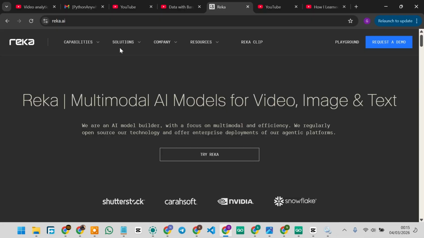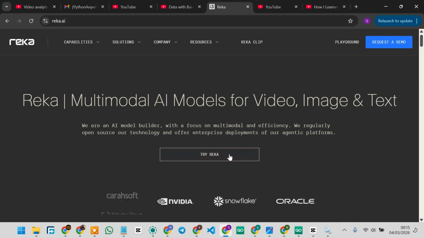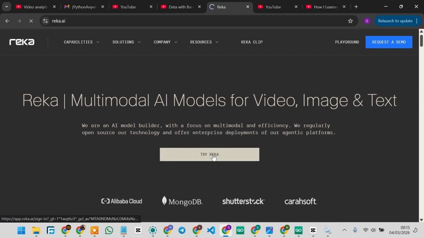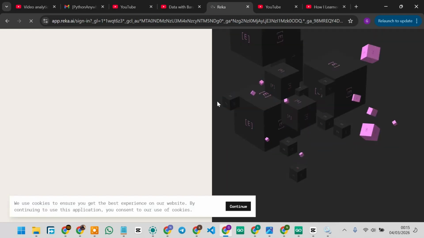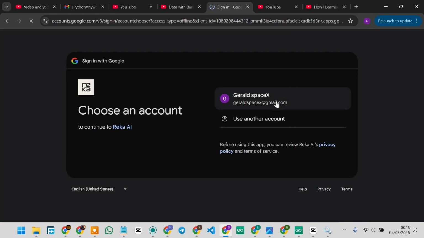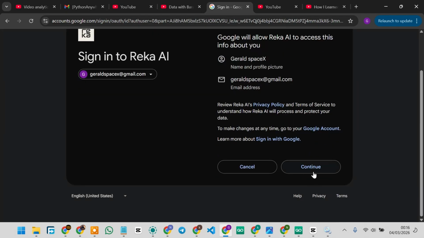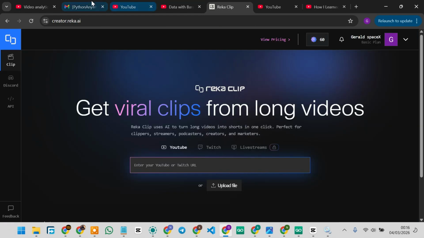The first thing you need to do is come to this URL here. Don't worry, I'm going to leave it in the description below. This is Reka.ai. Then you're going to click Try Reka.ai here, and then you're going to sign up and create an account with Reka.ai. I'm going to create this with my Google, just so that I won't waste much time. I usually create most of my accounts with Google, so it's really no big deal. So when you create an account, you're going to click right here.